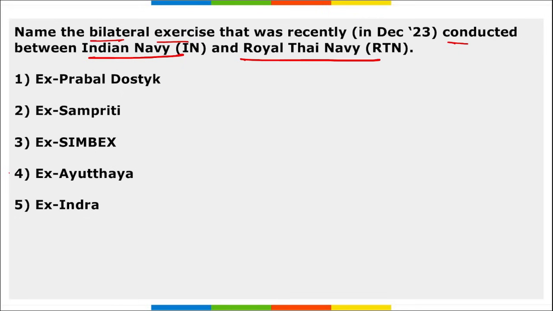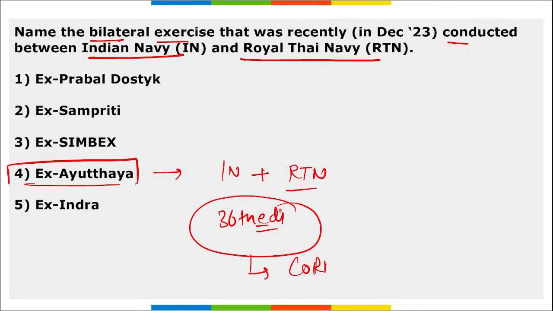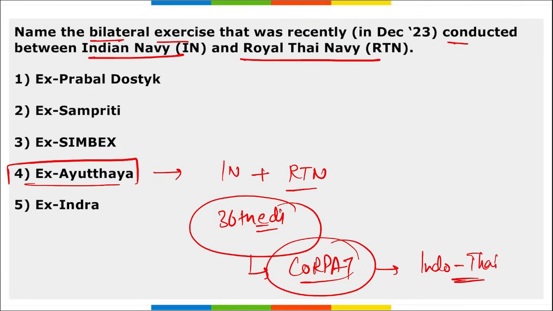Next, name the bilateral exercise that was conducted between Indian Navy and Royal Thai Navy. That is exercise Ayutthaya. This is the name of the exercise. This is a bilateral exercise conducted between Indian Navy and Royal Thai Navy, that is between India and Thailand. This was the 36th edition of this exercise, and this was a part of Indo-Thai Corpet. We all know what is Corpet, coordinated patrol, and it was the 36th edition of Indo-Thai Corpet exercise.